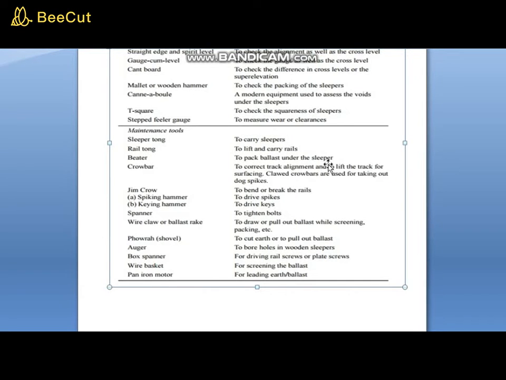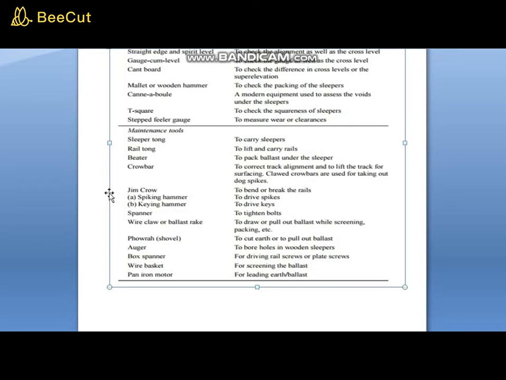To carry the sleepers. The next is the rail tongue, used to fit and carry rails. Then we have the beater. What is the function of the beater? To pack ballast under the sleeper. The next is the crowbar. What is the function of the crowbar? To correct track alignment and to lift the track for surfacing. Claw crowbars are used for taking out dog spikes. This is the function of the crowbar.